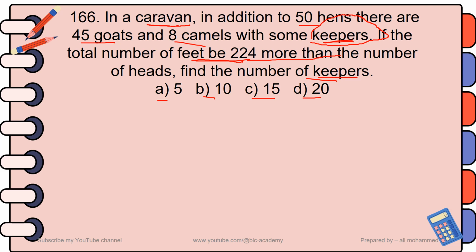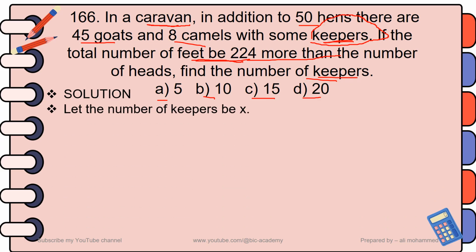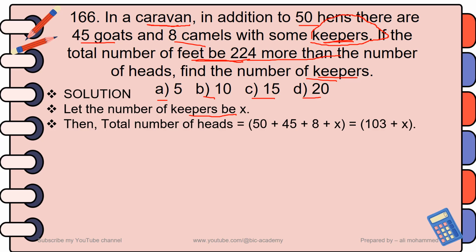For that matter, the number of keepers is unknown, so let's represent it by the letter X. Let the number of keepers be X. Now you can find the number of heads. The total number of heads is the heads of the hens plus the heads of goats plus the heads of camels plus the heads of the keepers.